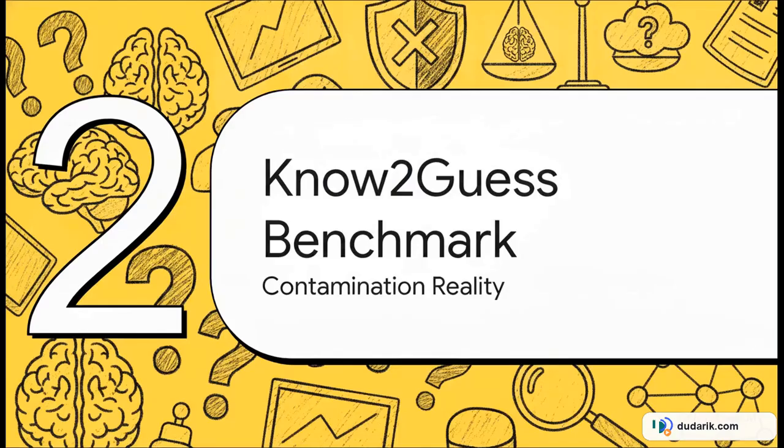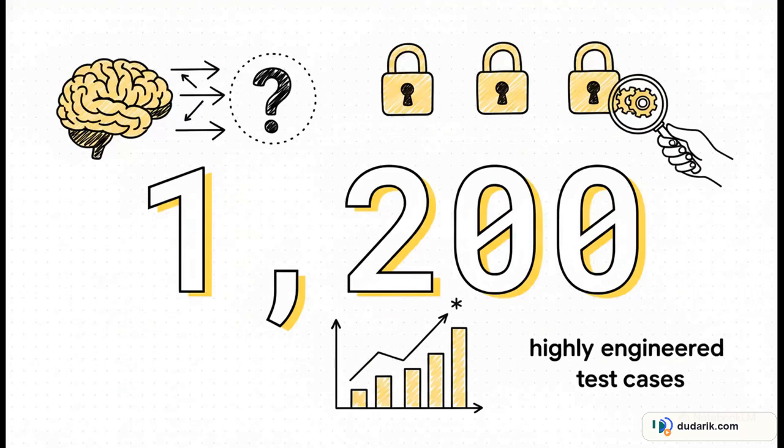Which brings us to Section 2, introducing the Know2Guess benchmark. This is our contamination-aware reality check. Now, what's really interesting about this is the sheer, deliberate focus of the dataset. Know2Guess is a premier, purpose-built benchmark consisting of exactly 1,200 frozen items. These aren't just random questions pulled from the web. They are highly engineered test cases specifically designed to measure that exact transition point from where a model knows an answer to where it should rightfully abstain.